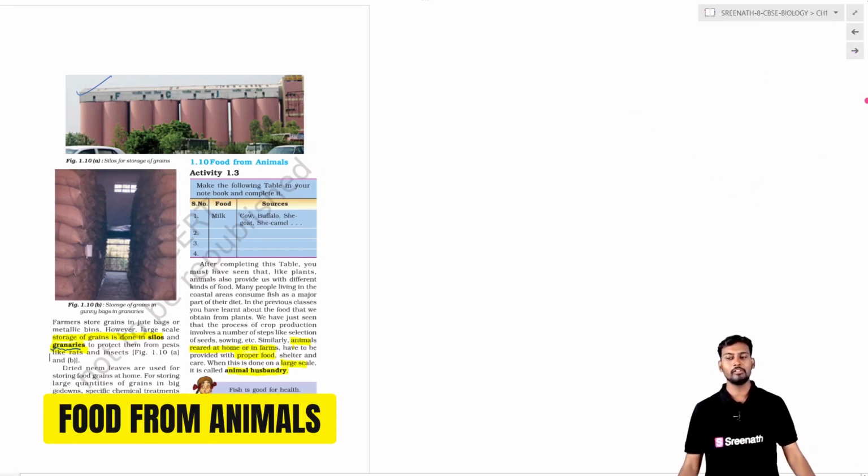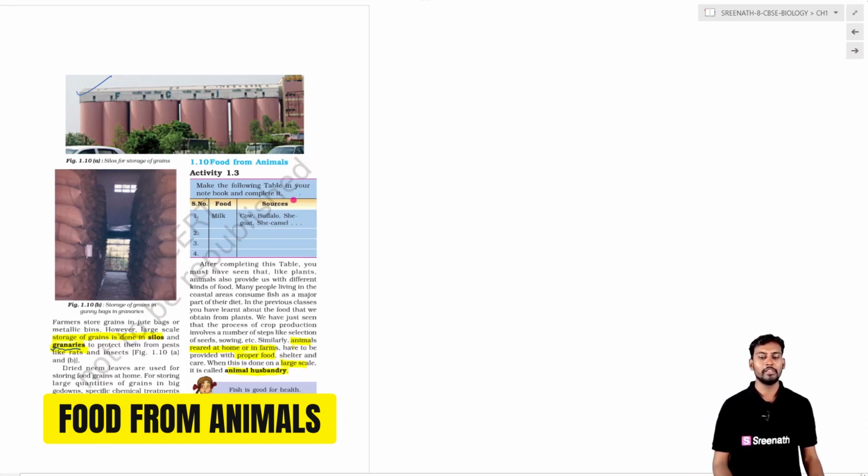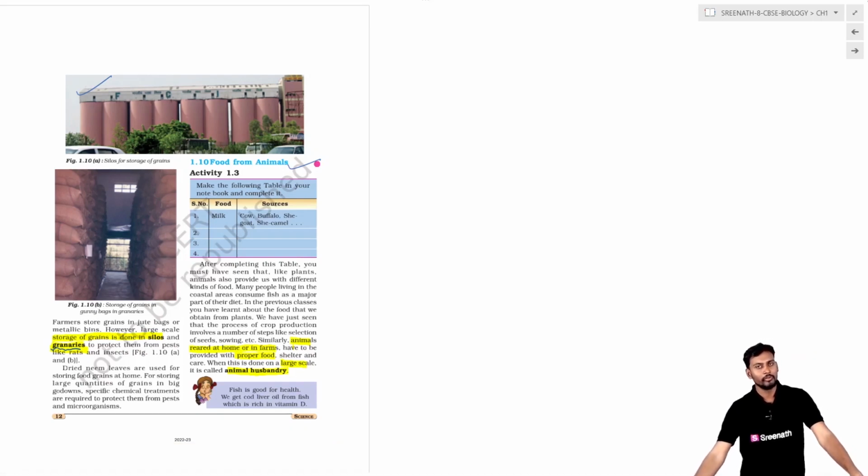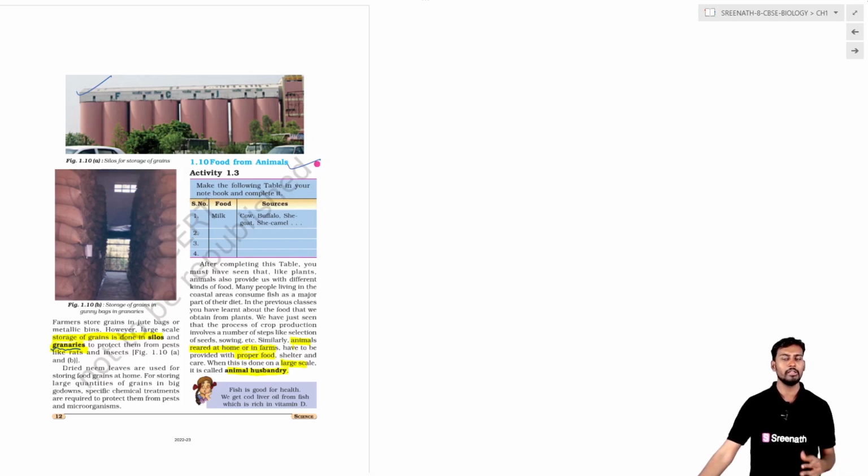And the final topic is food from animals. Till now we have discussed the food which we obtain from agriculture, whether it may be vegetables, fruits, or food grains and pulses. Everything we have obtained is food from plants. Now we will be discussing food from animals.